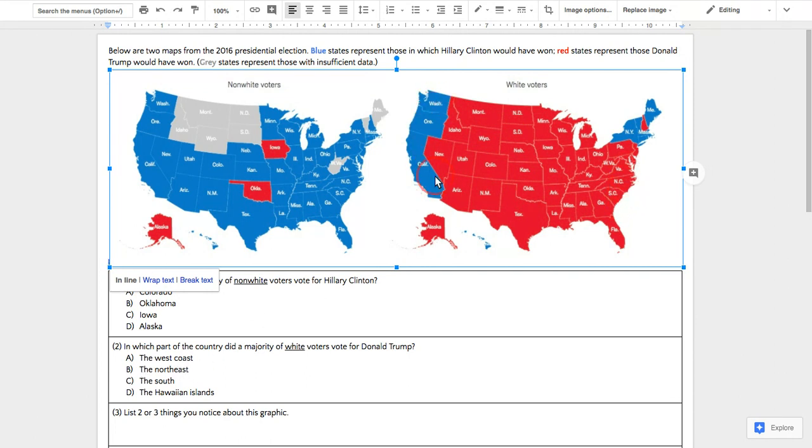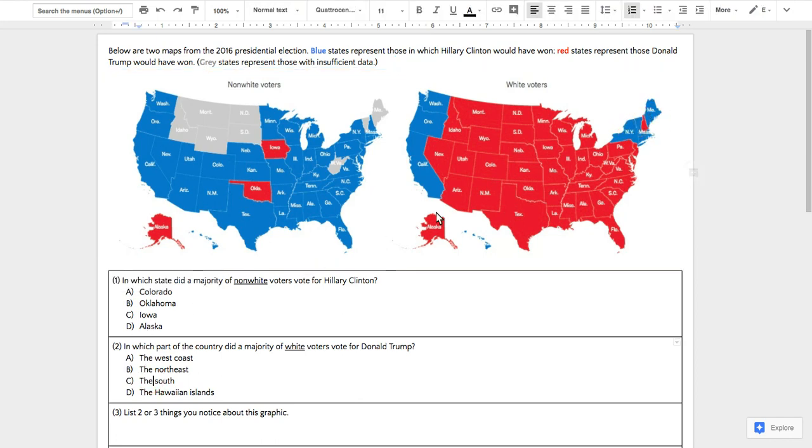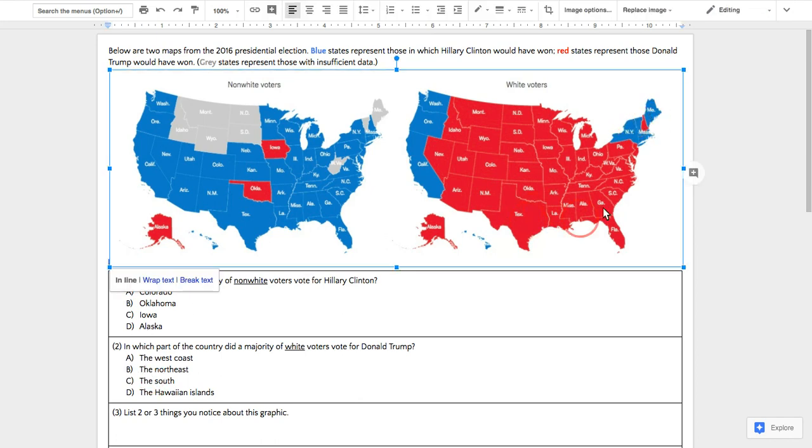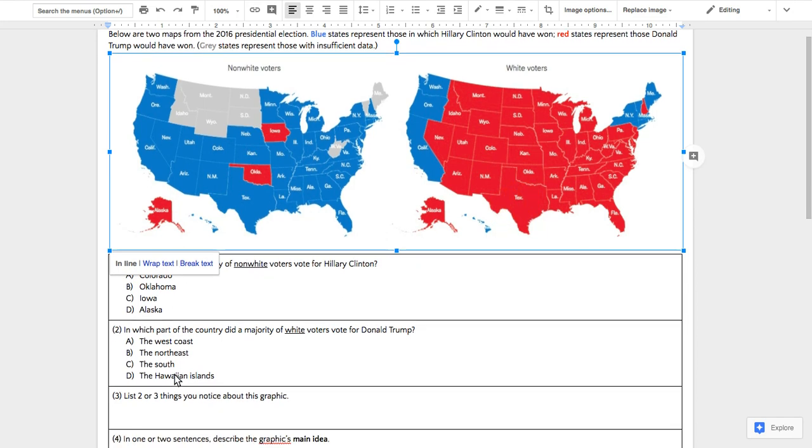So the West Coast, no, that's blue. The white voters voted for Hillary there. The Northeast, no, that's over here, so that's also Hillary. The South, yeah, the South. If you know anything about American politics, you also know that the South is very heavily Republican and would have likely voted for Donald Trump. Or the Hawaiian Islands, yeah, Hawaiian Islands are blue over here, so they are Hillary voters also. So the answer is C.